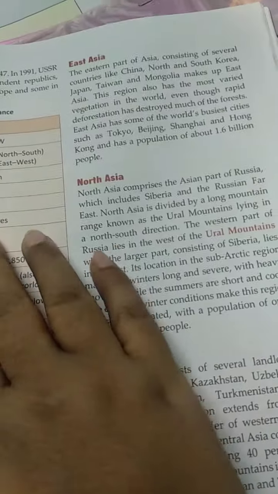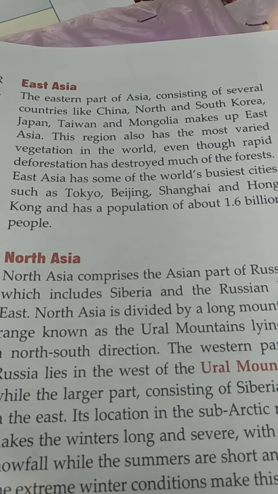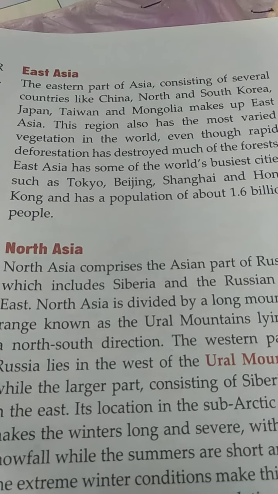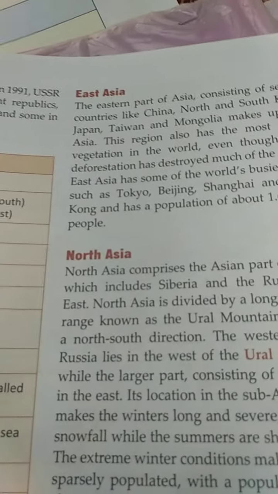What are the countries of East Asia? East Asia consists of China, North and South Korea, Japan, Taiwan and Mongolia. These are the countries which come in East Asia.